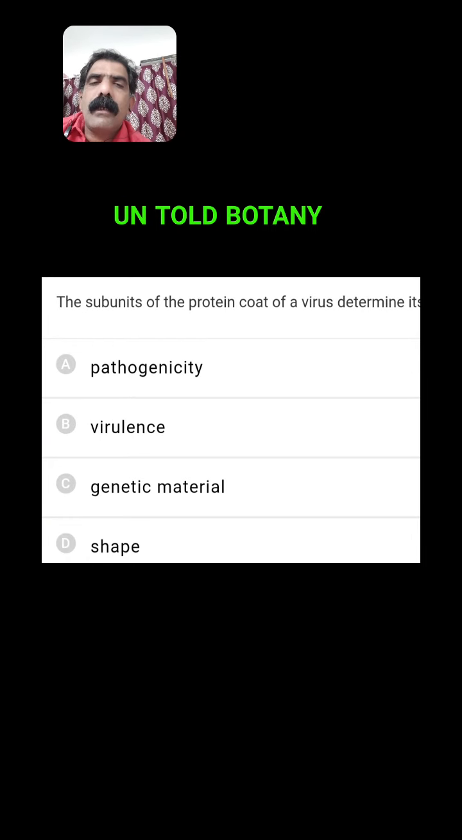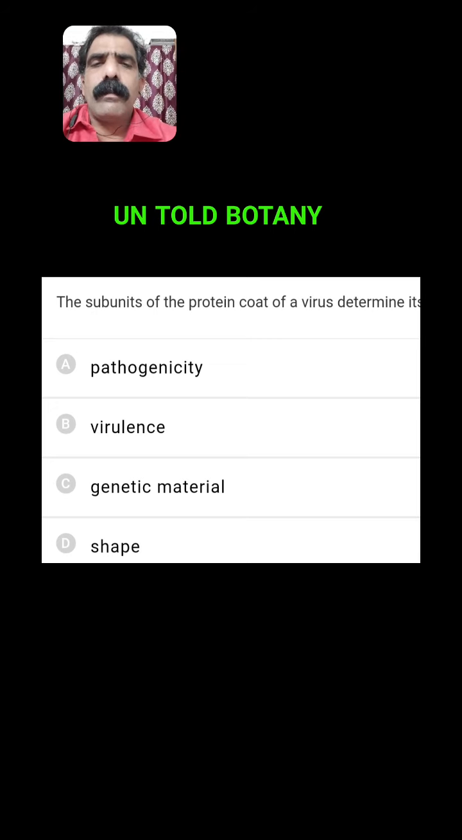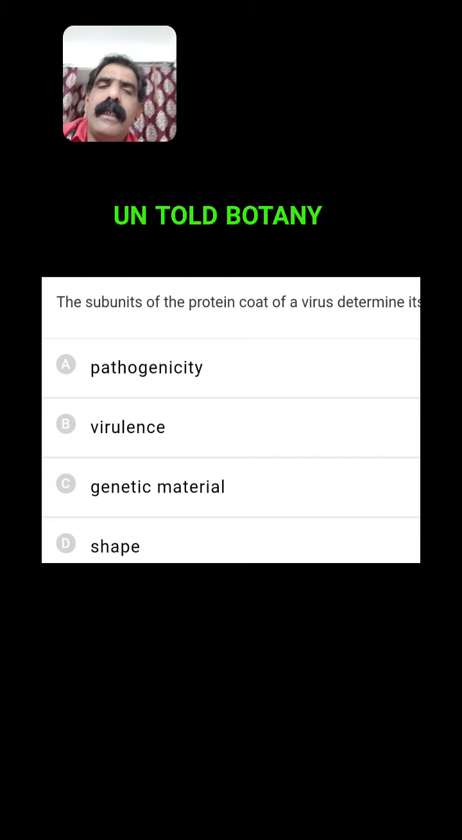The subunits of the protein coat of a virus determine its... Actually, the subunits are nothing but capsomeres. So capsomeres of a protein coat determine its shape. Depending on the capsomeres itself, they get a shape. So here shape is the character which is determined by the arrangement of the subunits.